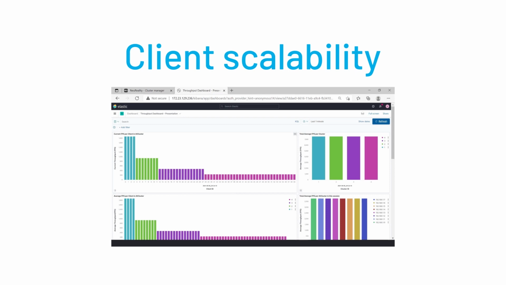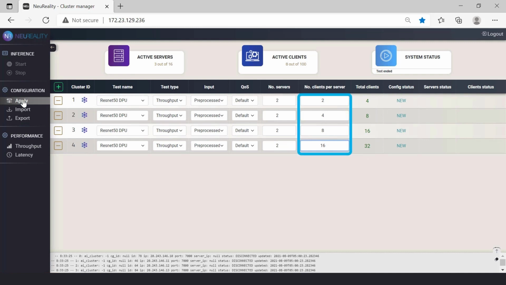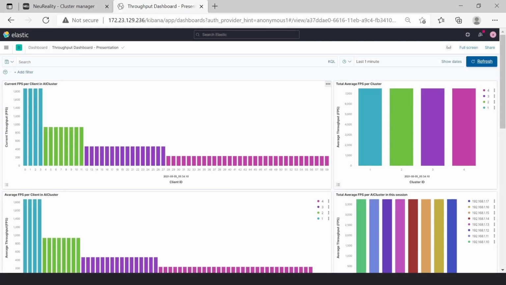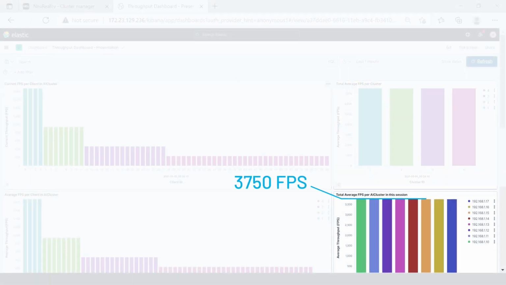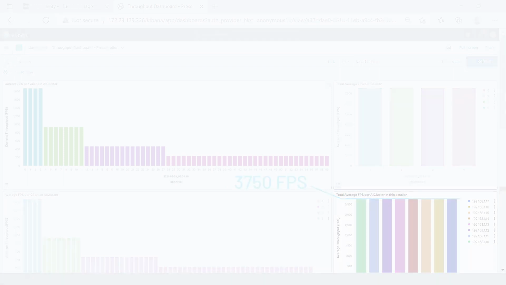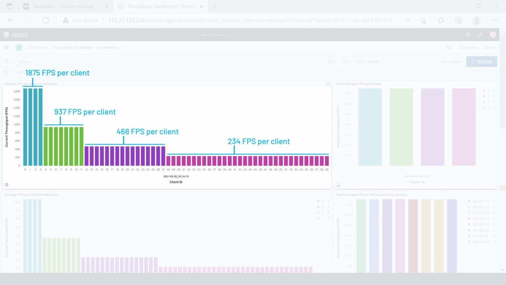Now let's show NeuReality's client scalability. For this test, we're creating 4 2-server clusters and doubling the number of clients each cluster serves, starting at 4 and going up to 32. Each cluster inferenced 7,500 frames per second, with each server inferencing 3,750 frames per second, unaffected by the number of clients it serves. And note that each client receives an equal proportion of its cluster's total frame rate.